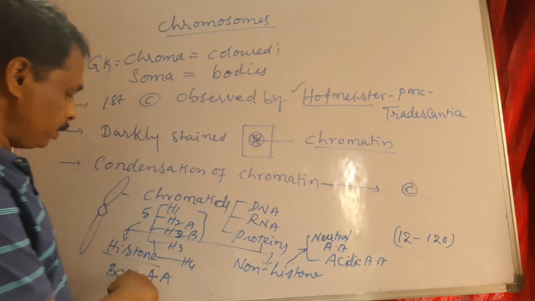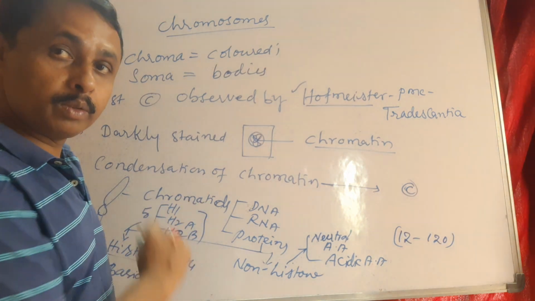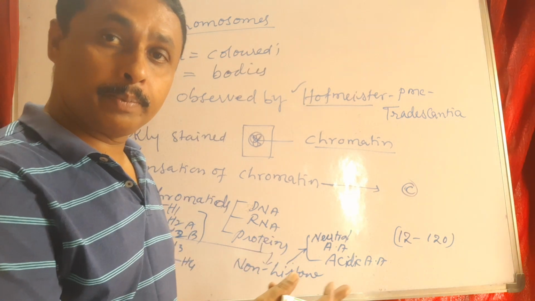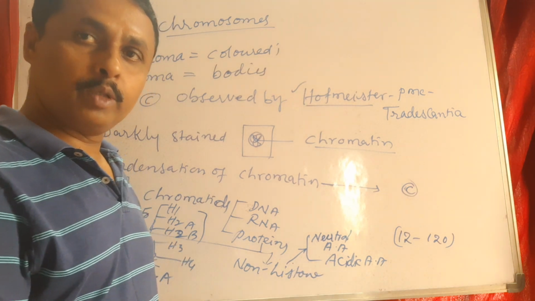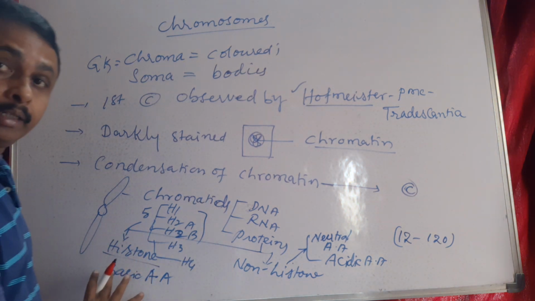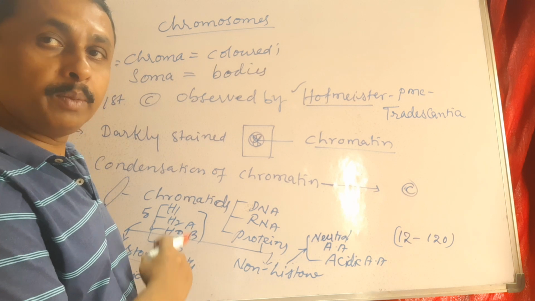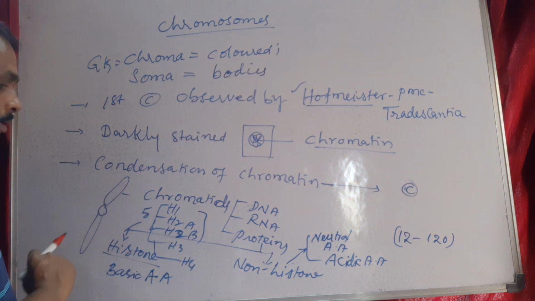Usually, histone proteins are present in the eukaryotic chromosome only, whereas non-histone proteins are present in the prokaryotic chromosome as well as the eukaryotic chromosome. So these are the composition of this chromatin material.